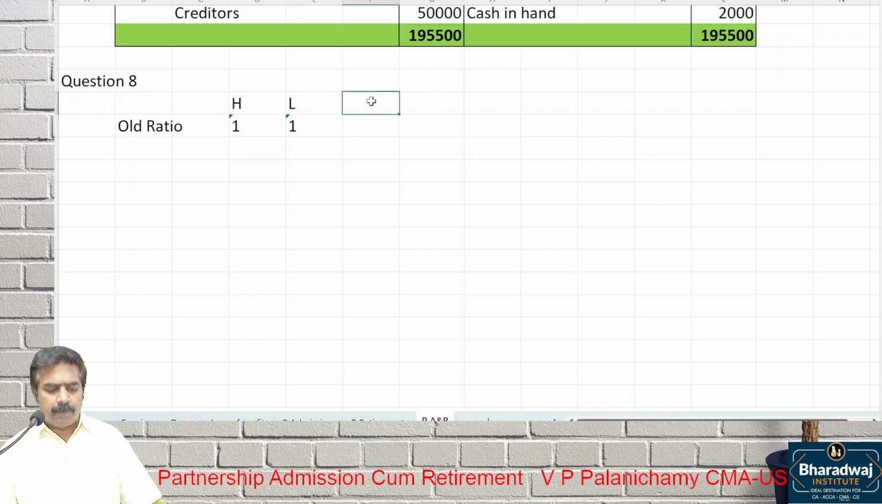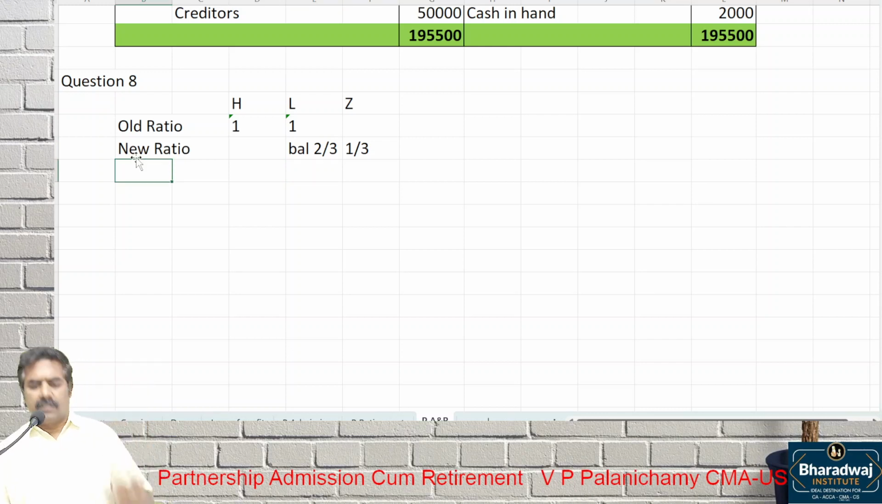Then who's the new partner? Z is the new partner. It is given in the question. He takes 1/3. Balance 2/3 will be taken by L. Once again I repeat, that is the new ratio.